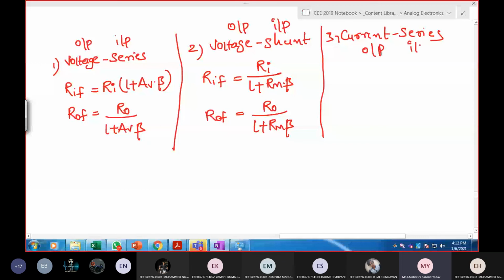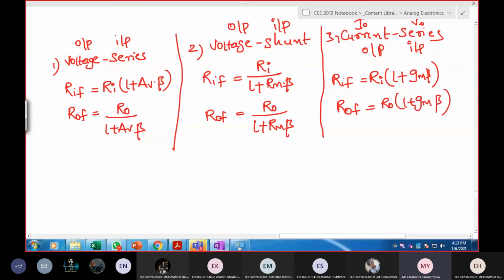Output, this is input. RIF: the input is series. Series means increases by a factor of 1 plus. What is the gain here? Output is current, input is voltage, so output by input is current by voltage, which is nothing but Gm. Next, ROF. Check the output. Output is current, so it is series. RO into 1 plus Gm times beta.